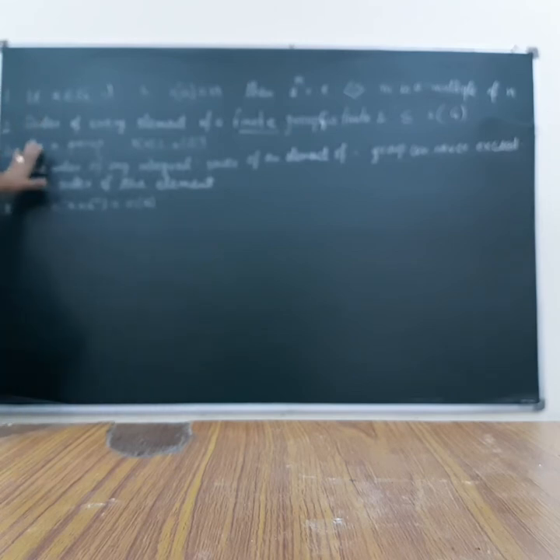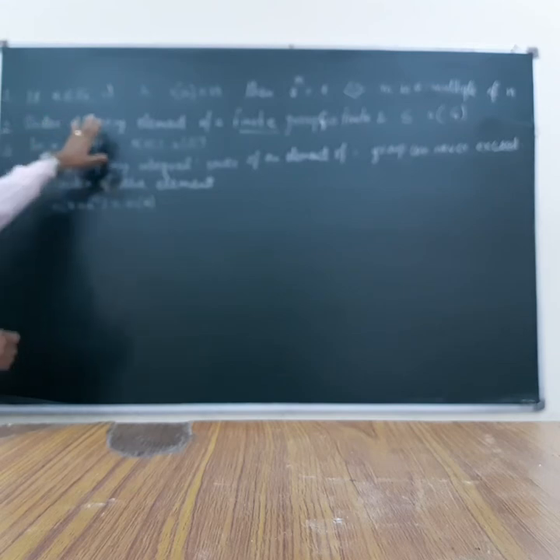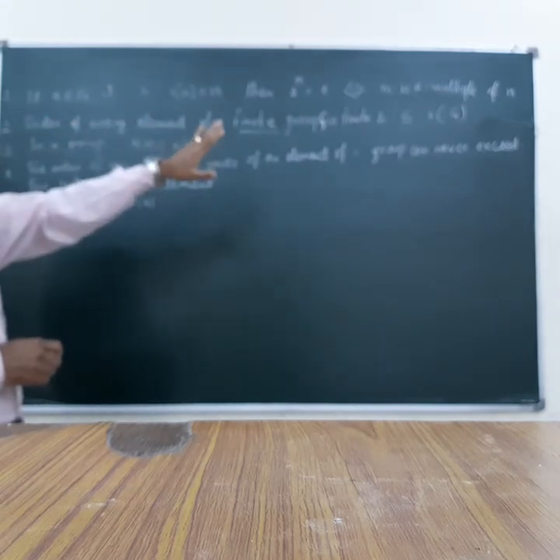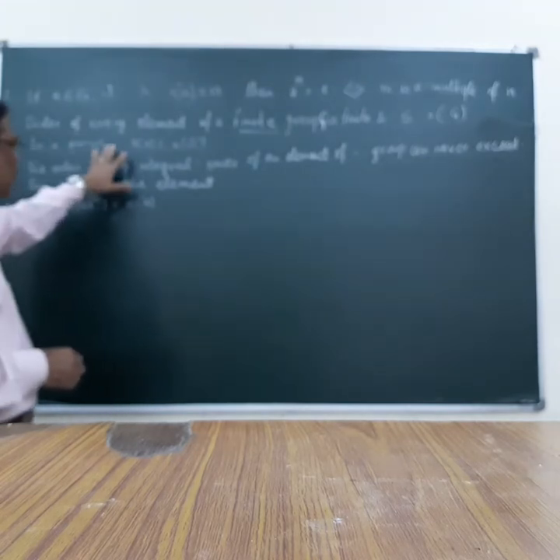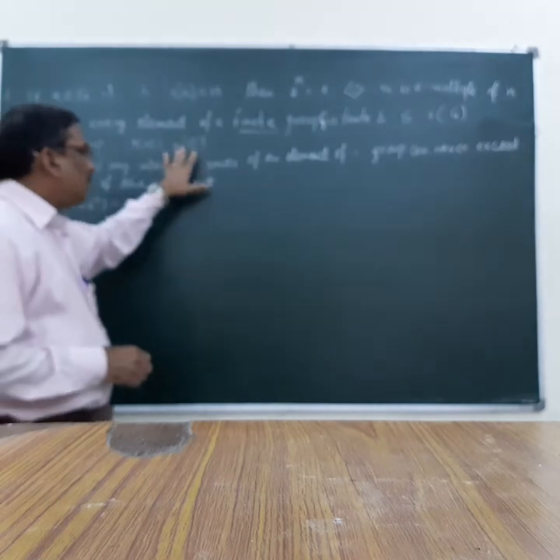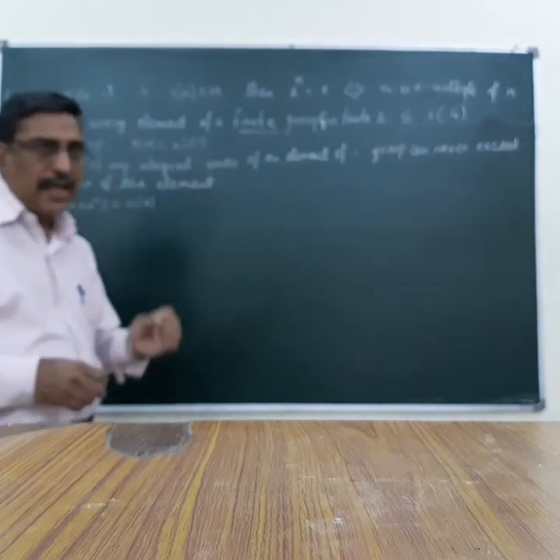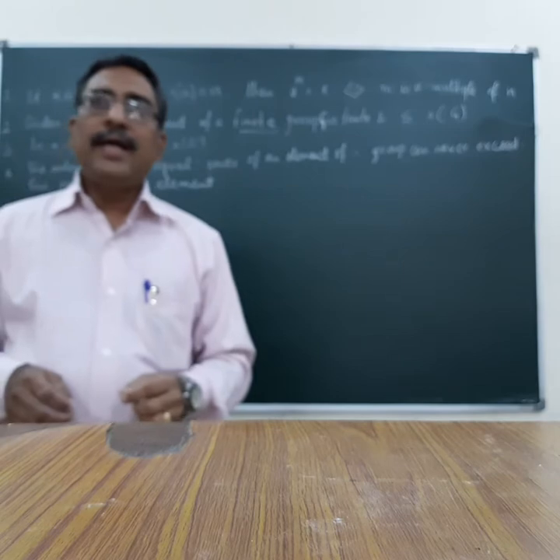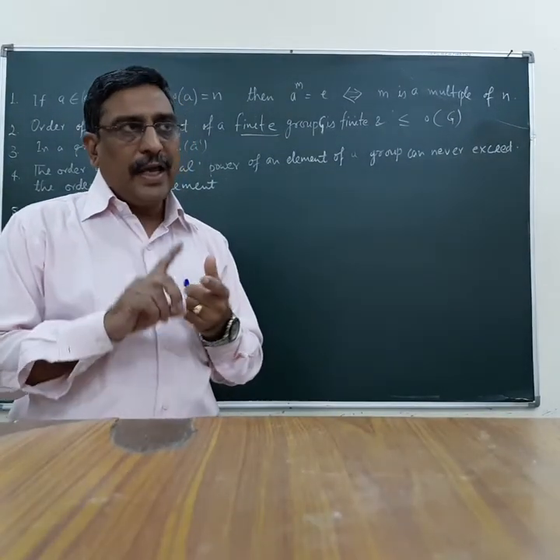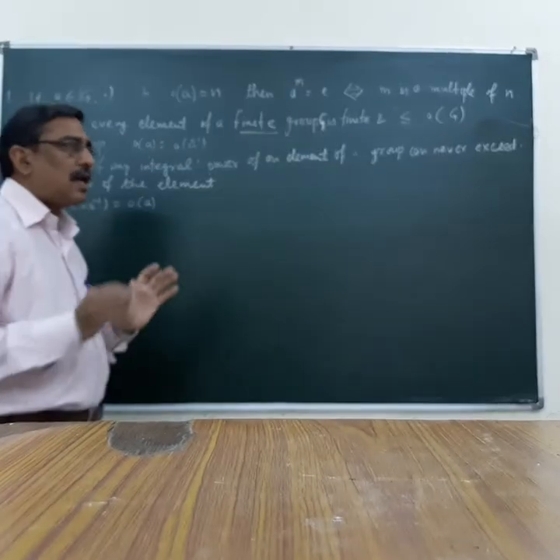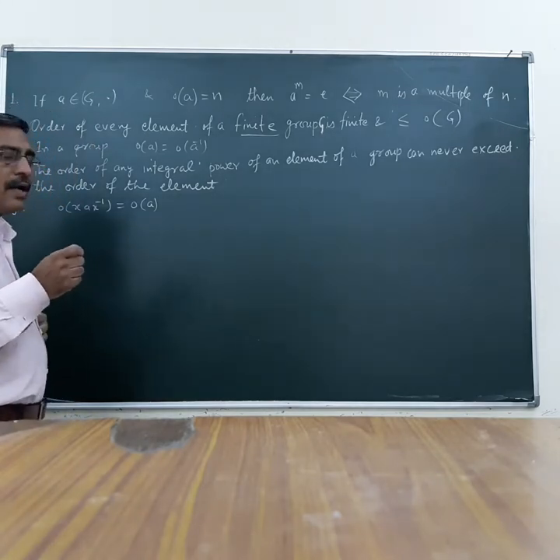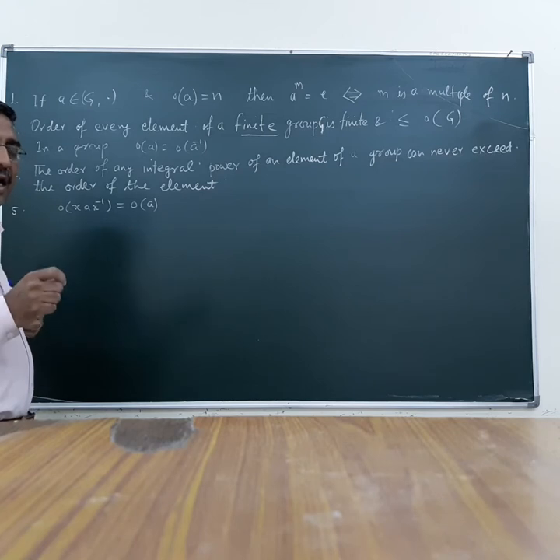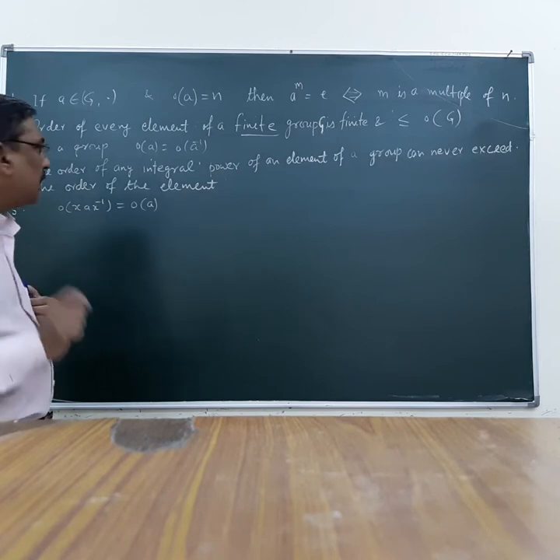These results are: the order of every element of a finite group G is finite and less than the order of the group. And the order of a is equal to the order of a inverse, where a is an element of G. Means the order of any element and its inverse are equal.